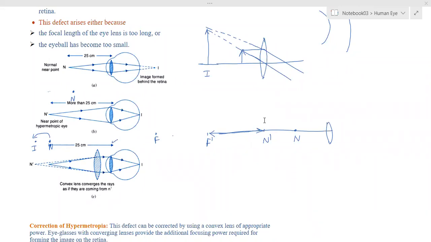I'm done, ma'am. Okay. The next is presbyopia. This is a defect. Actually, it is presbyopia. It's actually a hypermetropia. Everyone completed? Yes, ma'am.